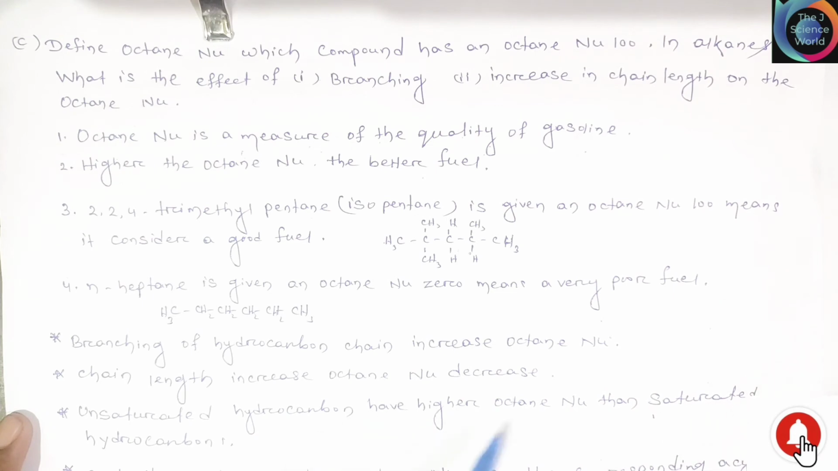Unsaturated hydrocarbons have a higher octane number than saturated hydrocarbons. Unsaturated hydrocarbon means a double bond is present. This gives a higher octane number as compared to saturated single bond hydrocarbons. Cycloalkanes have a higher octane number than the corresponding acyclic alkanes. Cycloalkane means a cyclic alkane group, with a higher octane number as compared to normal alkanes.